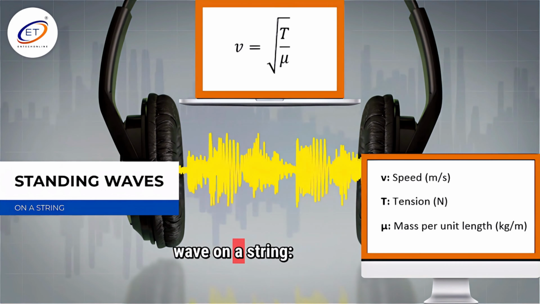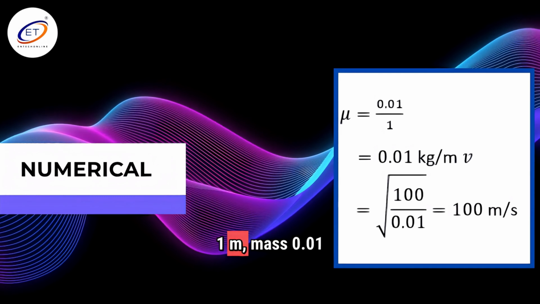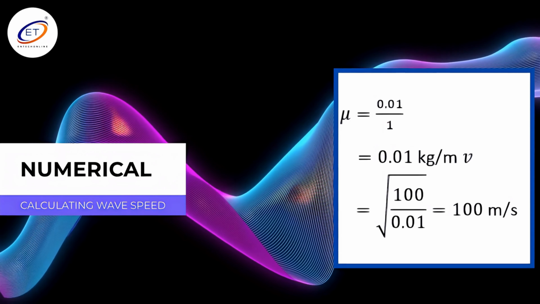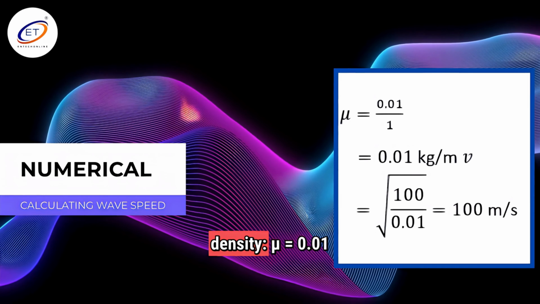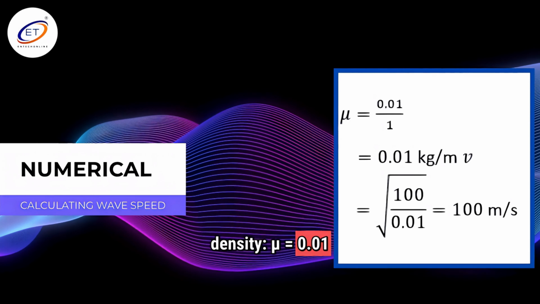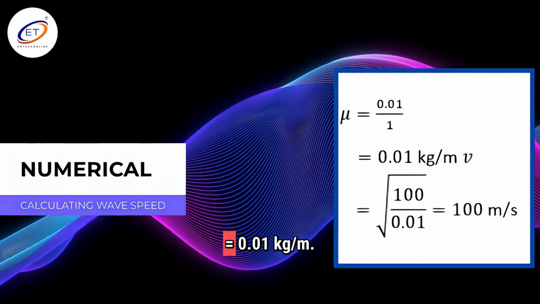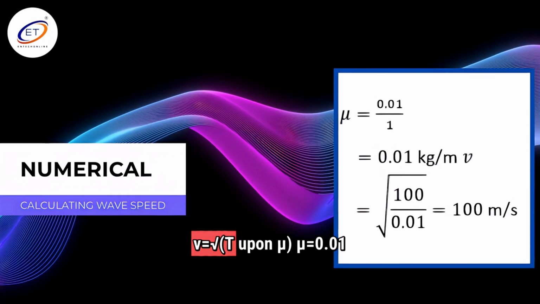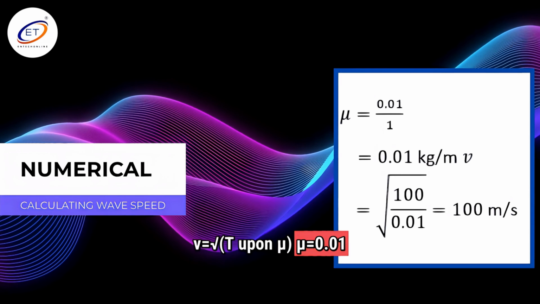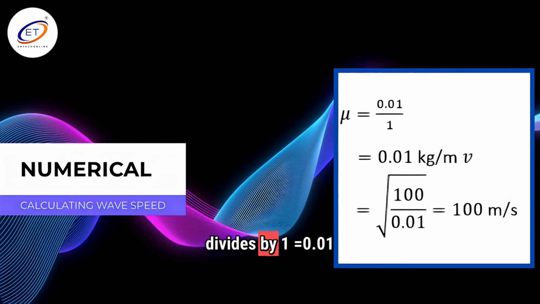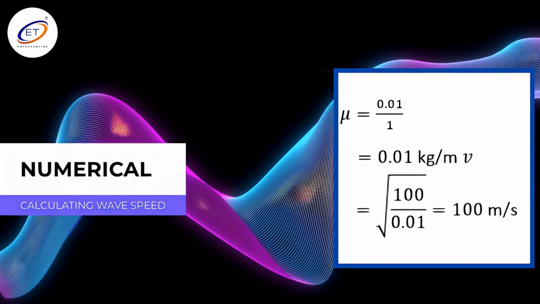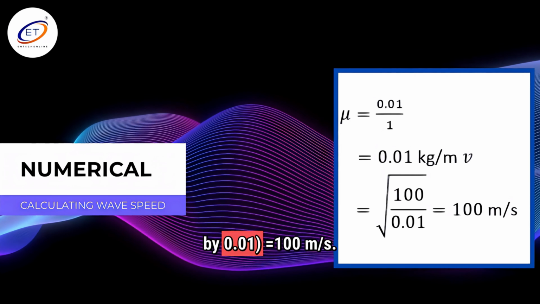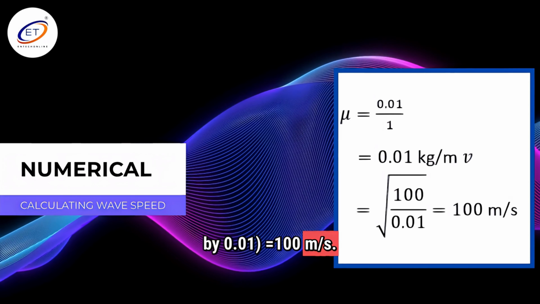Musical instruments use standing waves. The speed of a wave on a string. Length of string is 1 meter, mass 0.01 kilograms, tension 100 N. First, calculate linear mass density. Mu equals 0.01 kilograms divided by 1 equals 0.01 kilograms per meter. Then use the formula V equals square root of T upon mu. V equals square root of 100 divided by 0.01 equals 100 meters per second.